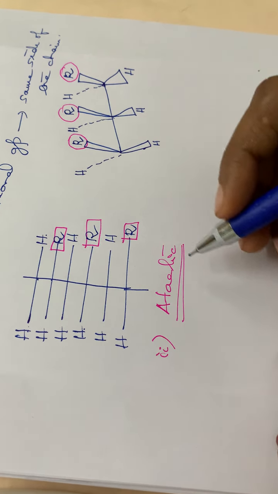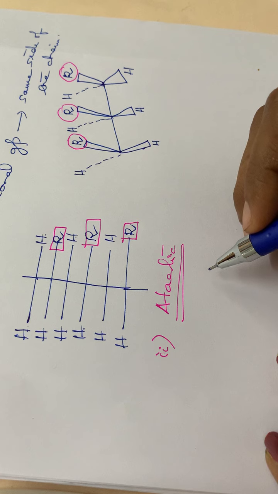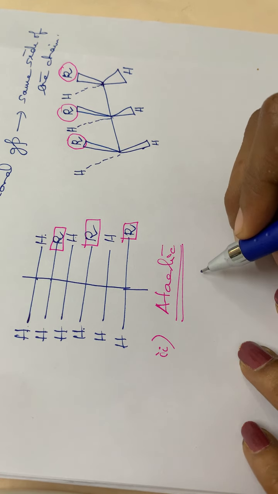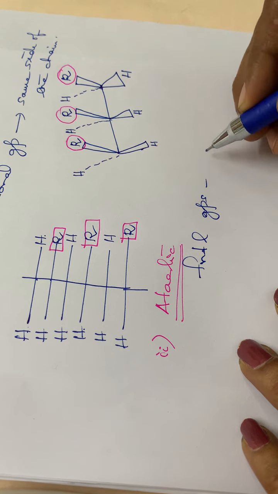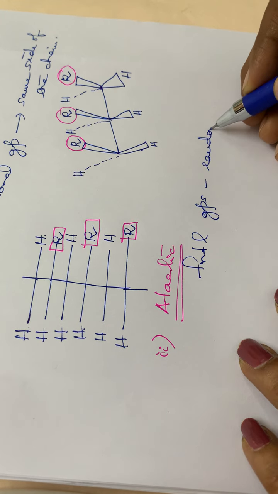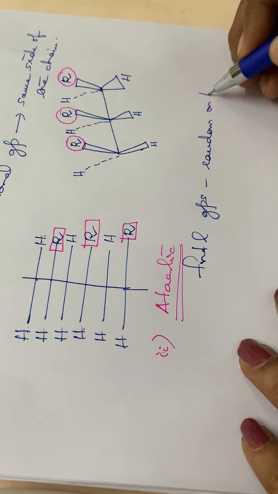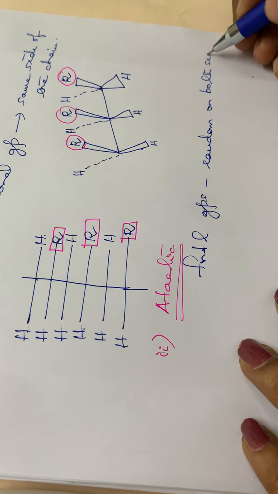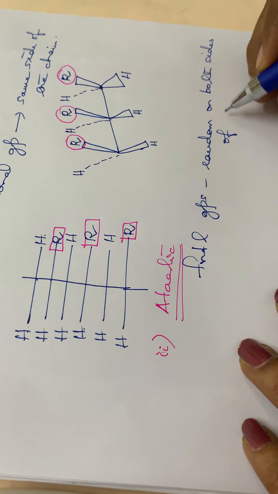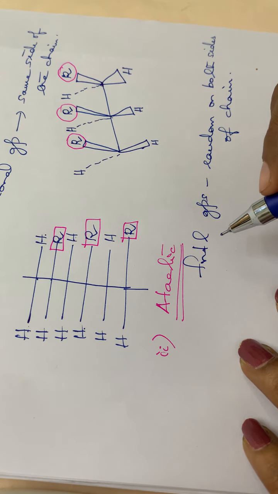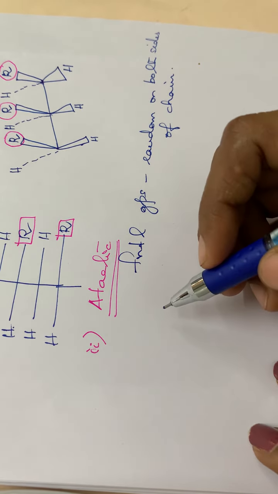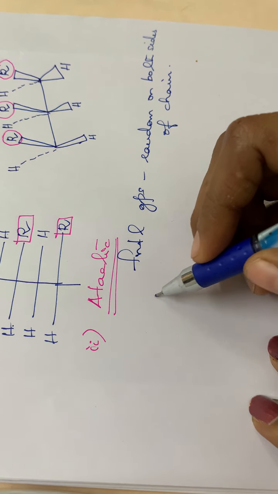And so we can write the definition as, if the functional groups are present at random on both sides of the chain. If it is present in random, we can say that it is an atactic polymer, or we can say that there is no particular orderly fashion for this particular group of polymers, for atactic.